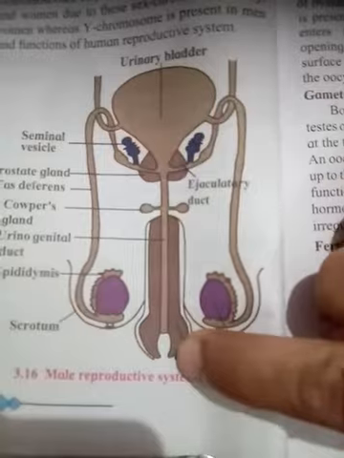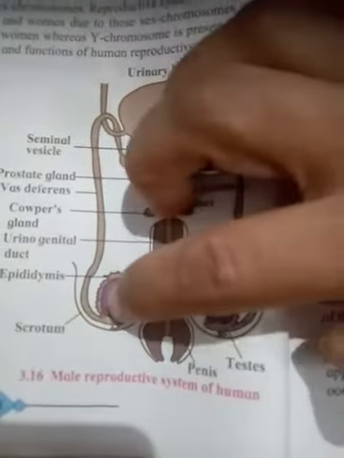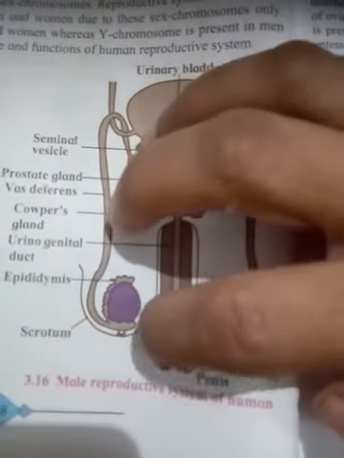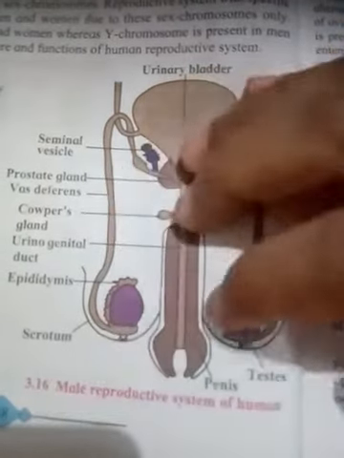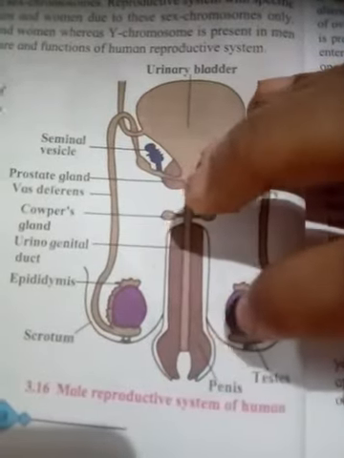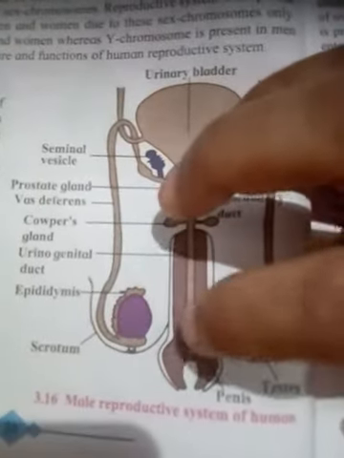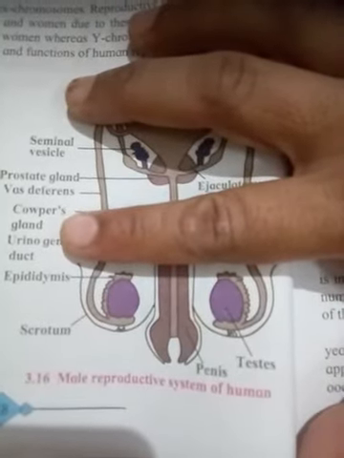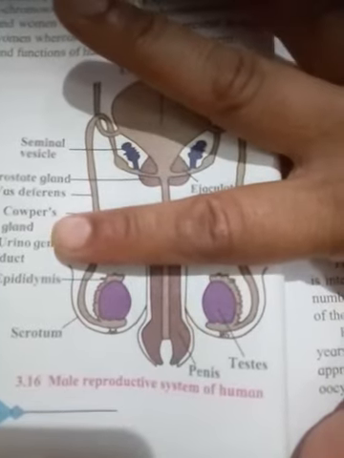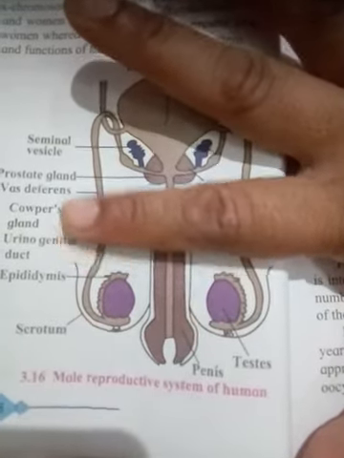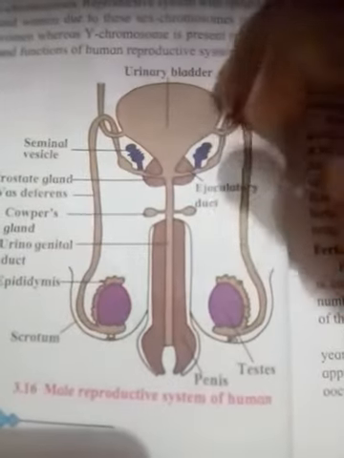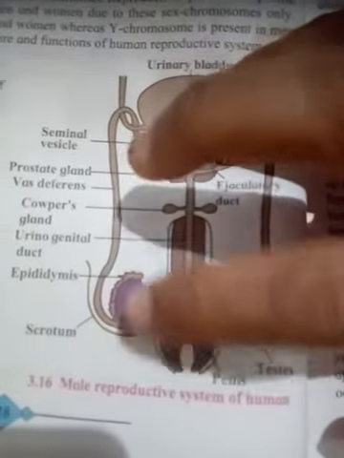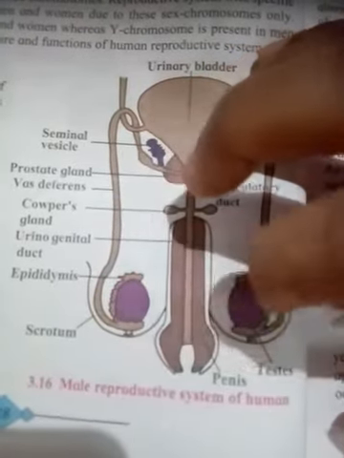this is the penis. There are two testes. This is one, this is two, and this is the penis. Now these testes are surrounded by this line. This line is the outermost covering known as the scrotum. This scrotum and penis lie outside the abdominal cavity. This half portion is outside the abdominal cavity and the other portion is inside the cavity. And one more thing, the scrotum is outside the abdominal cavity and supports the testes.